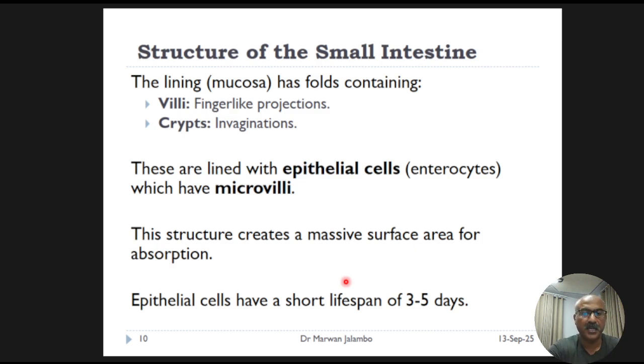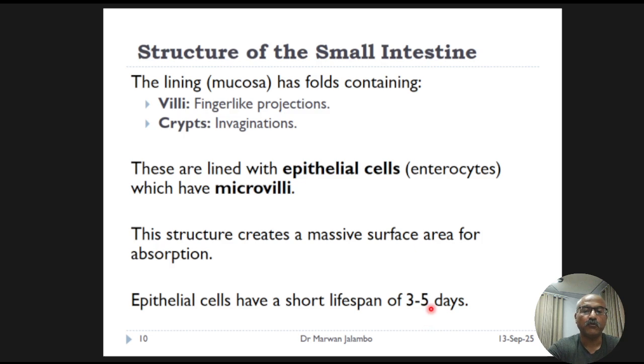This intricate layered folding creates an enormous surface area, roughly the size of a tennis court, all packed into our abdomen. This is essential for efficient nutrient absorption. The cells here work incredibly hard and have a very short lifespan of 3 to 5 days, meaning the gut is constantly rebuilding itself.